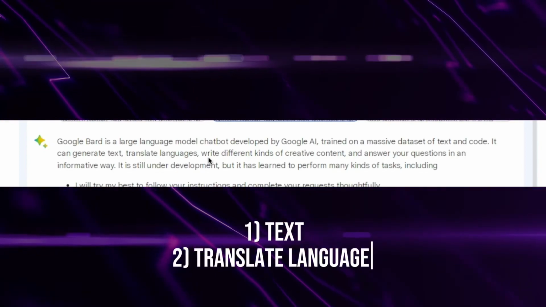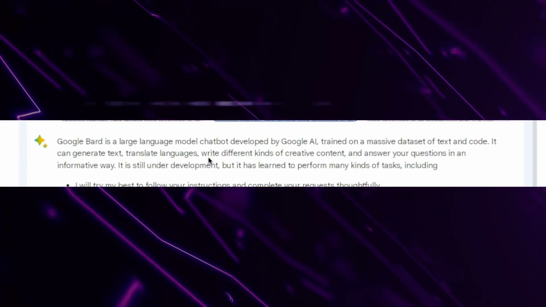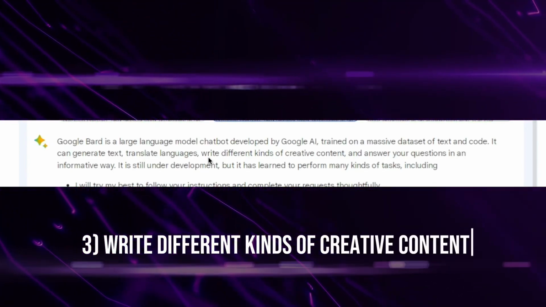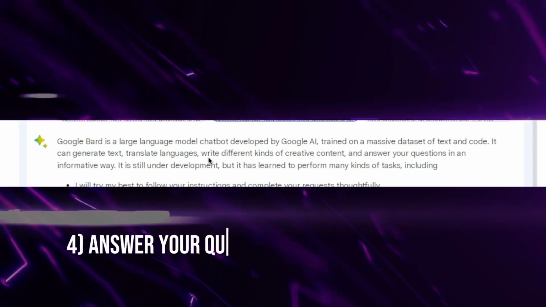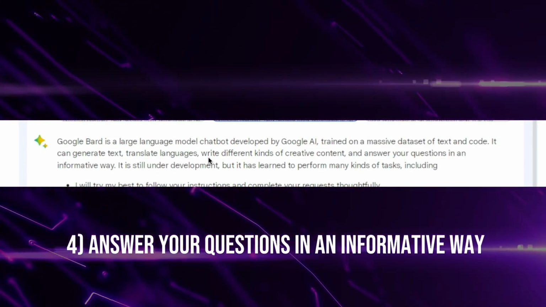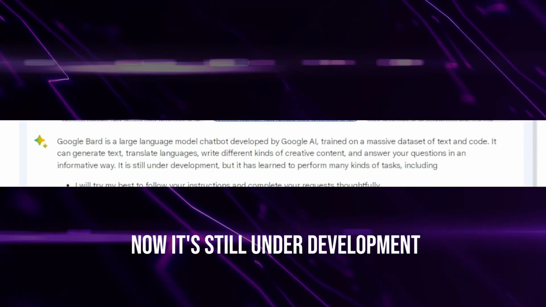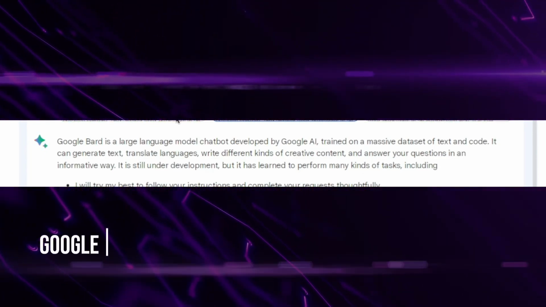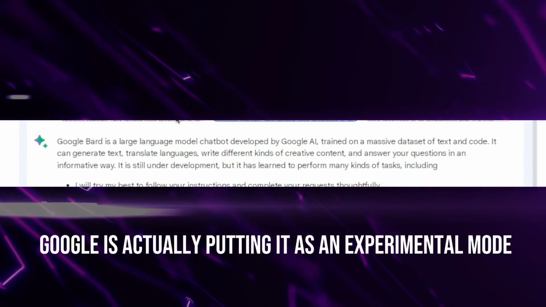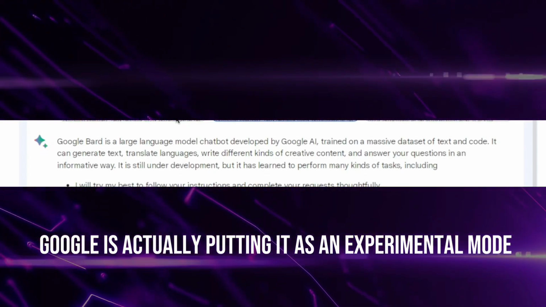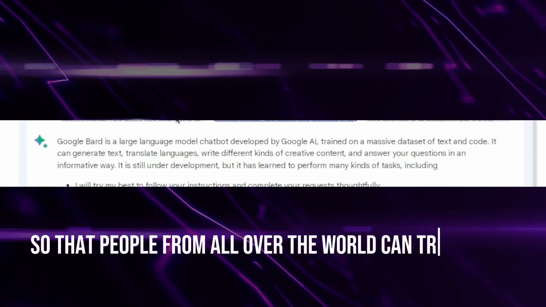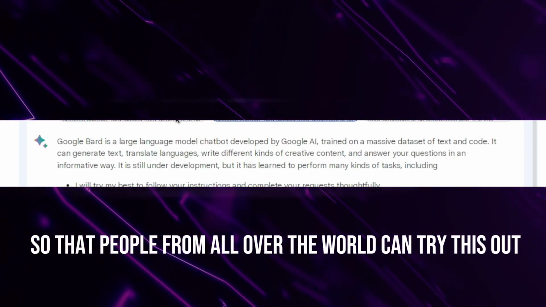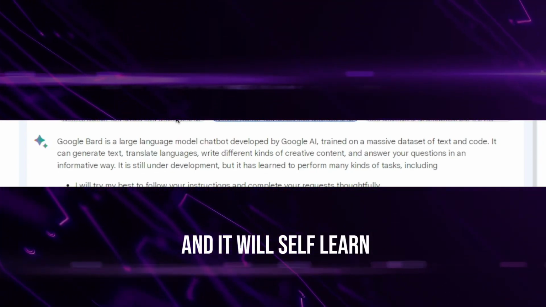Now, it can generate text, translate languages, write different kinds of creative content, and answer your questions in an informative way. Now, it's still under development. Bear this in mind. It really is under development right now. Google is putting it out in an experimental mode so that people from all over the world can try this out, and it will self-learn.